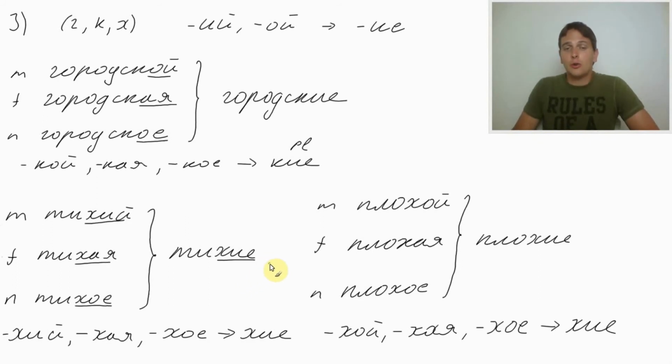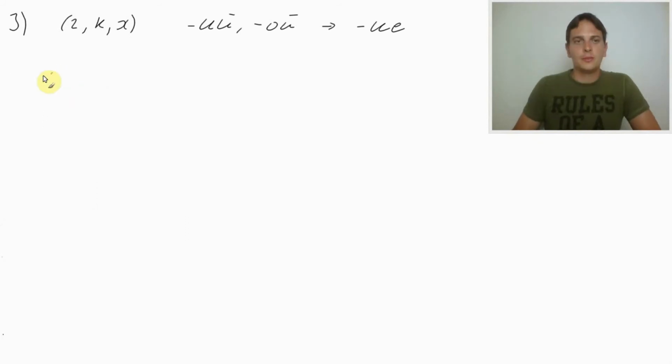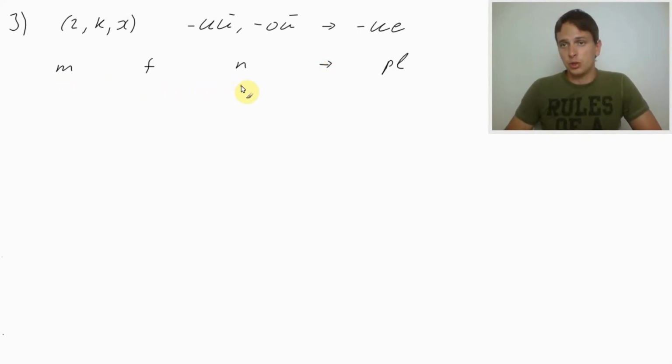And let's write down all of the possible endings. So let's take masculine, feminine, and neutral. And the plural form of adjectives derived from masculine, feminine, and neutral. Again, you can remember it as this following table, but for you, I would suggest just remember g, k, h, and the endings ий and ой. In these cases, we will have the ending ие. So ий and ой are replaced by ие.